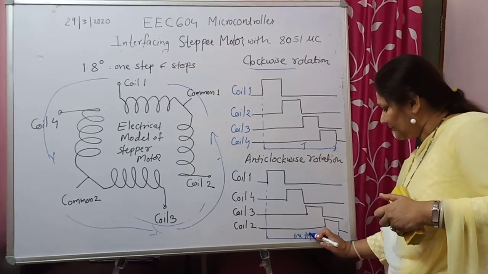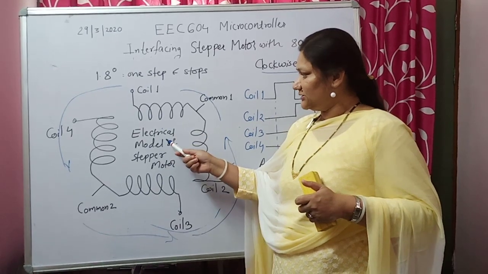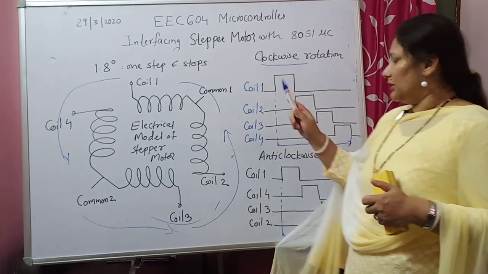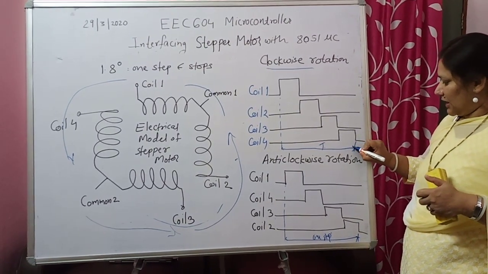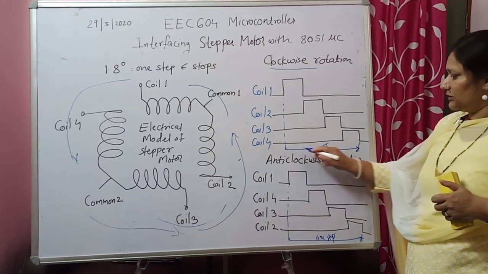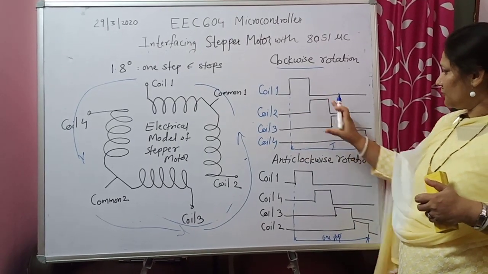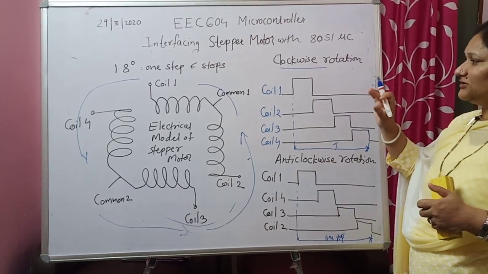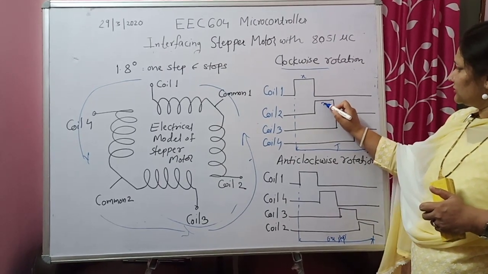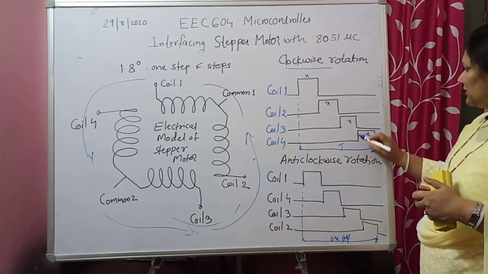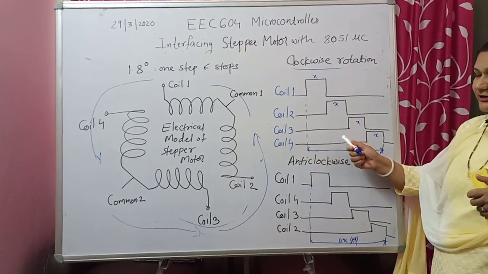So what is the principle? The principle is that all the 4 coils should get energized one after another, and when all the 4 coils are energized one after another, at the last coil, whenever it stops, it completes one step. It depends upon how much time it takes to move one step. Suppose this is x, this is also x, this is also x, then it will take time 4x, x plus x plus x plus x, for one step rotation.